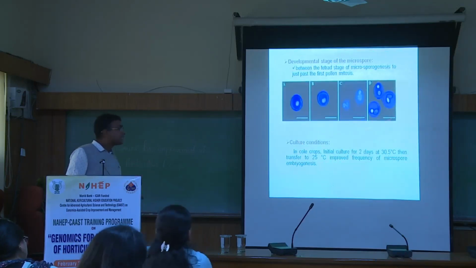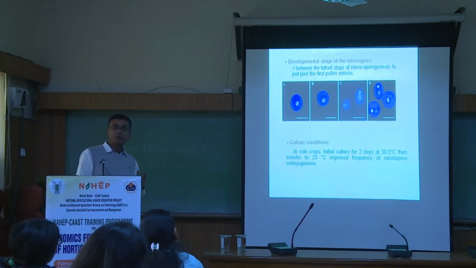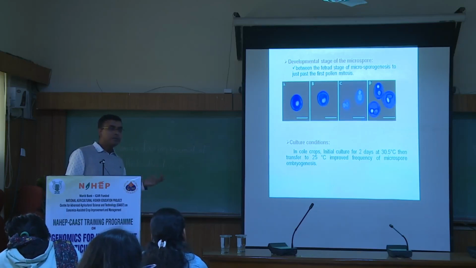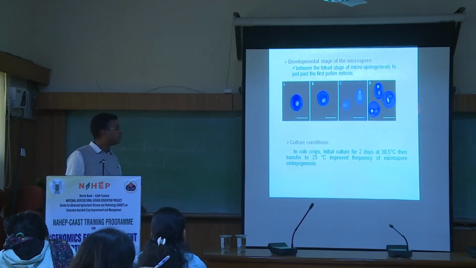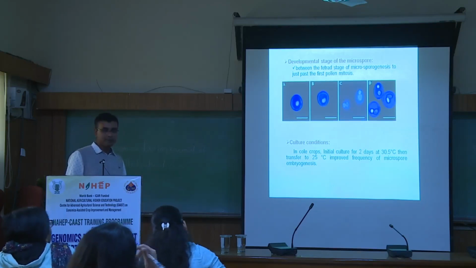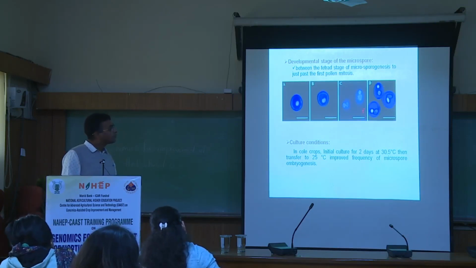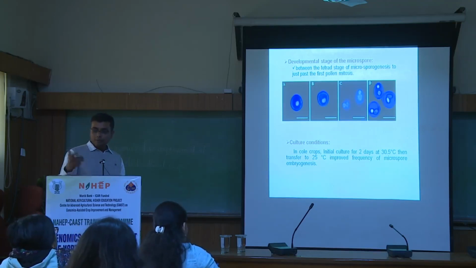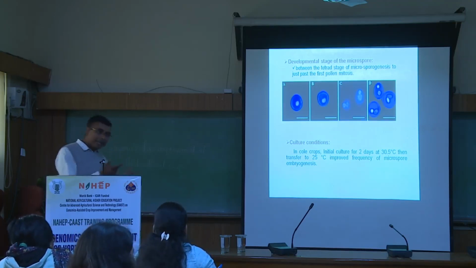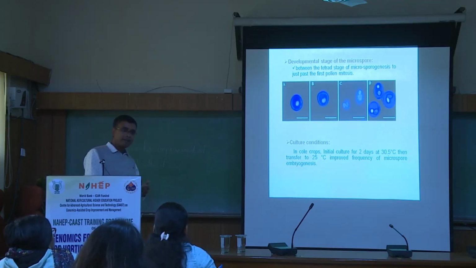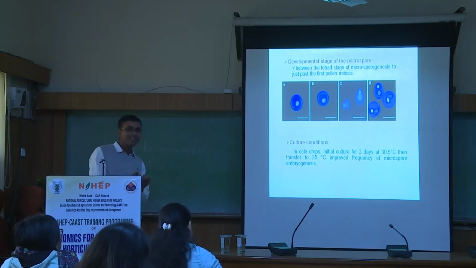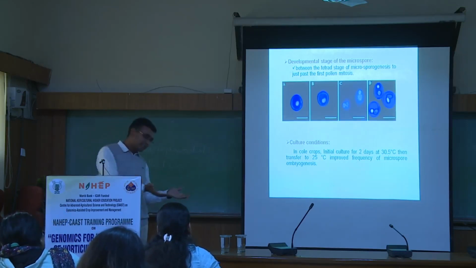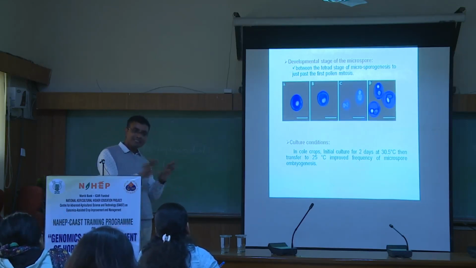And the developmental stage of the microspore is very important when you are going for microspore culture, no? Generally it is called the late uninucleate to early binucleate stage, because otherwise there will be tetrad formation after some time, no? So you have to culture the microspore at this stage to get the haploid cells. How can you do this? Through fluorescence microscopy. But can you do fluorescence microscopy every day? When you are working in a lab, is it practically possible to take your buds from the field, isolate the microspore and see it under the microscope? It takes a lot of time.